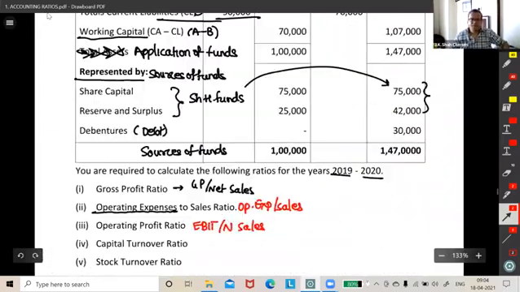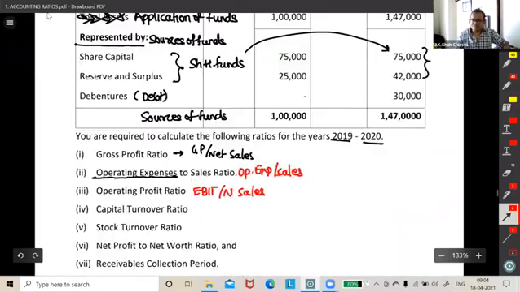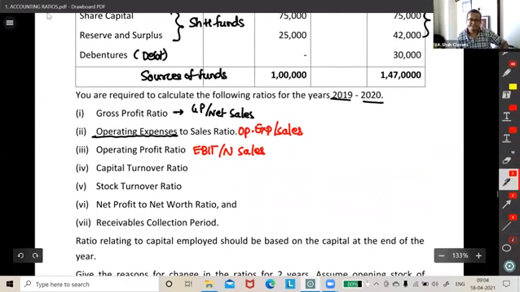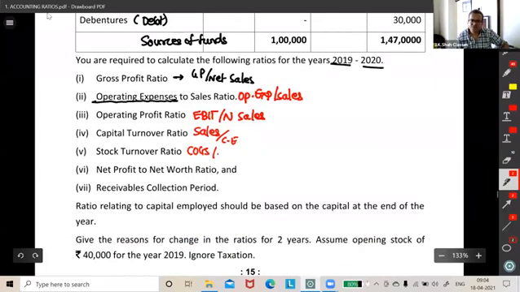Okay. Capital turnover ratio is capital employed turnover ratio. What is that? Sales upon capital employed. Stock turnover ratio is what? COGS upon average stock. Listen to me.